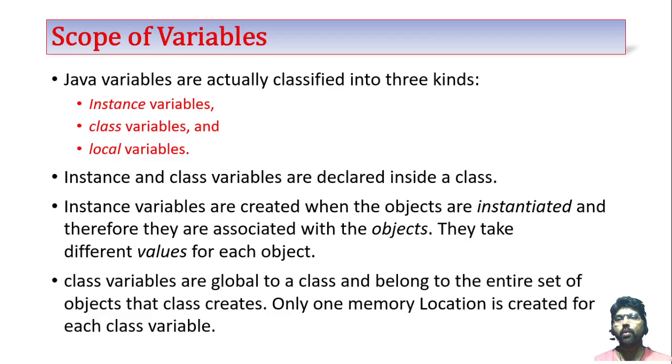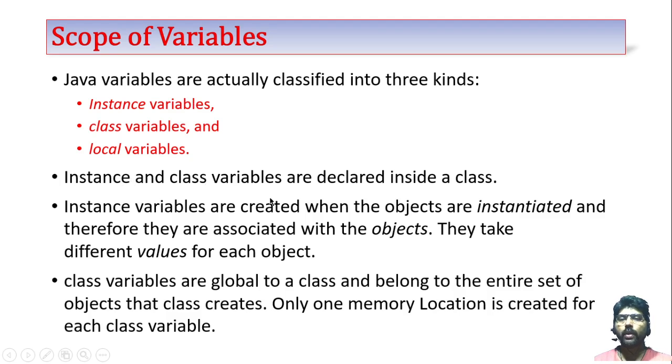Next one is scope of variables. In Java, the variables can be classified into three types: instance variables, class variables, and local variables. If you create any variable in Java, it should belong to one of these categories.